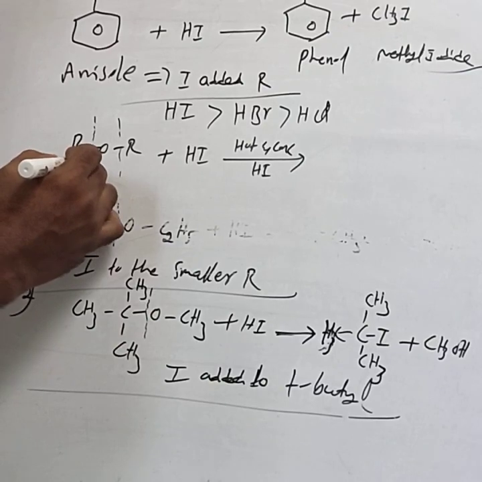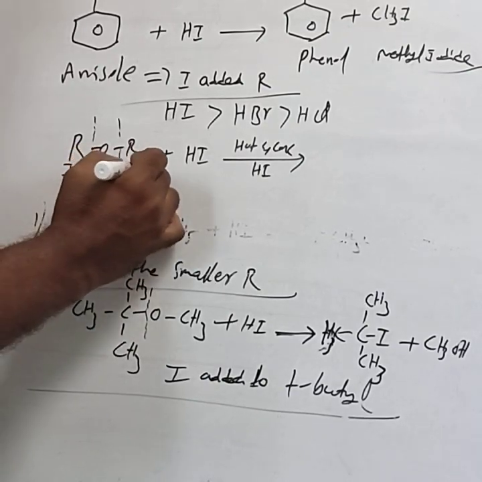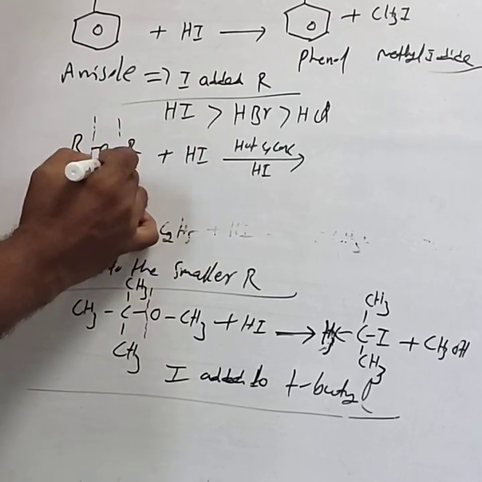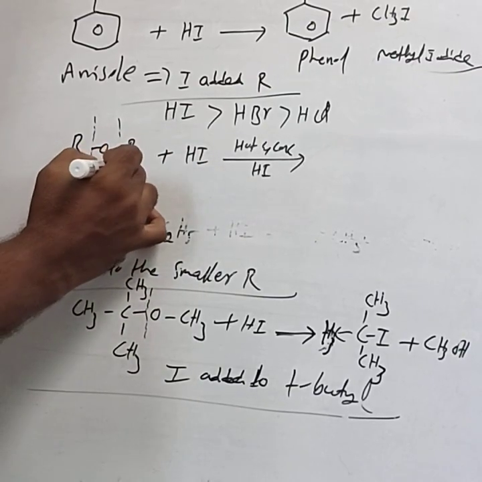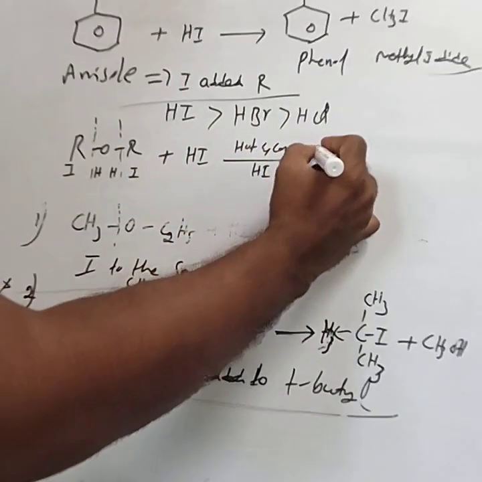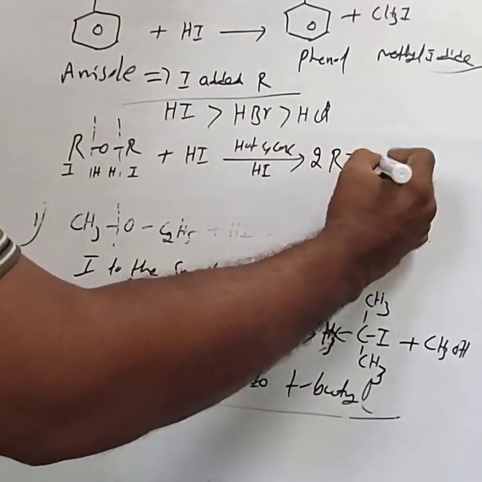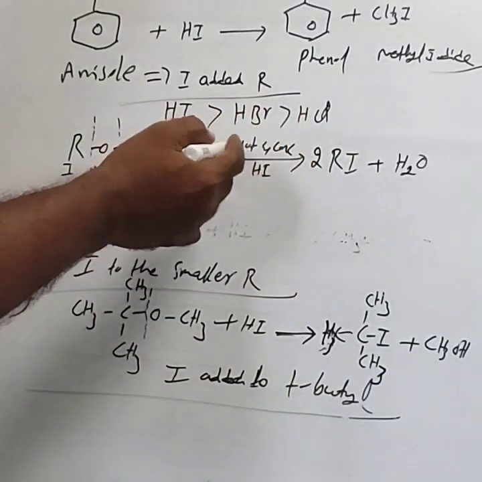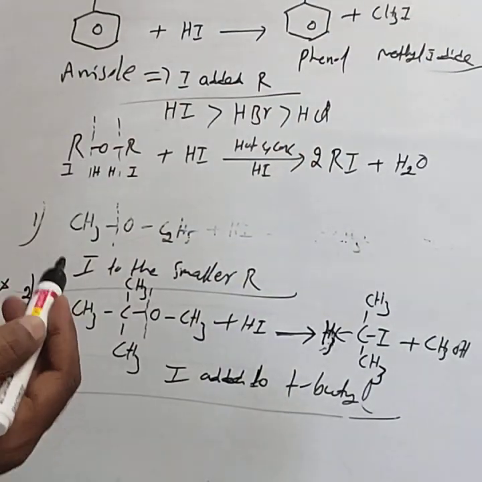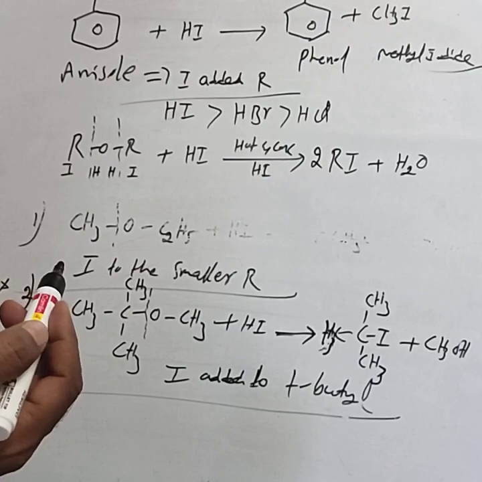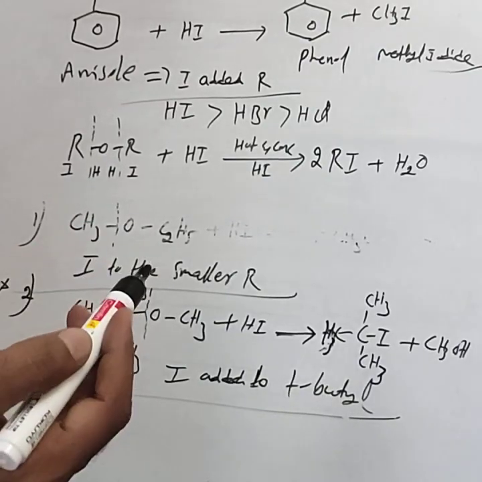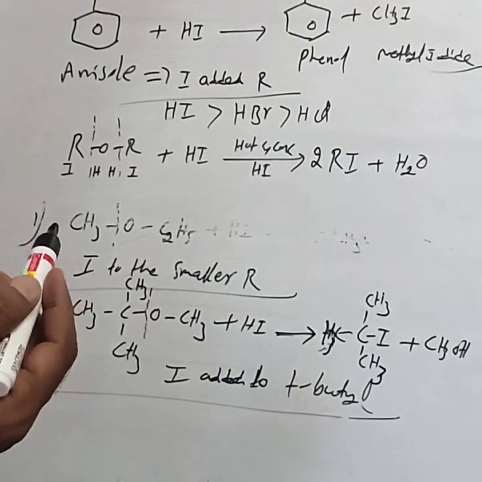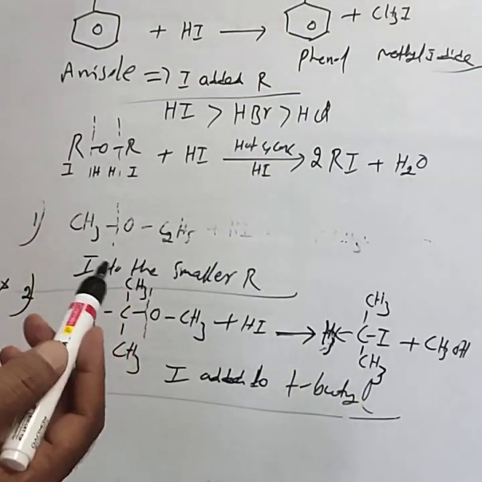To this part I gets added, to this part I gets added. Here 2 moles of HI are consumed, and H goes to the oxygen. That results in the formation of 2RI plus H2O. With hot and concentrated HI, only alkyl iodide is formed, but not the alcohol, while with cold and concentrated HI, you get both alkyl iodide as well as the alcohol.